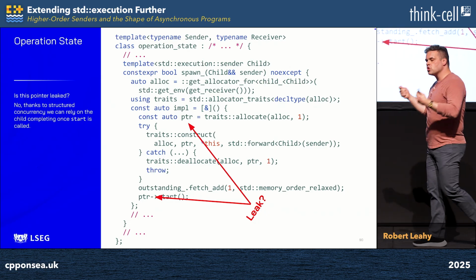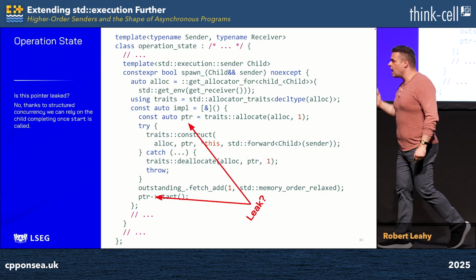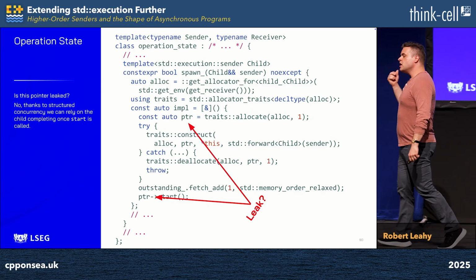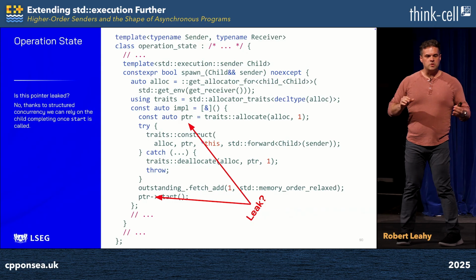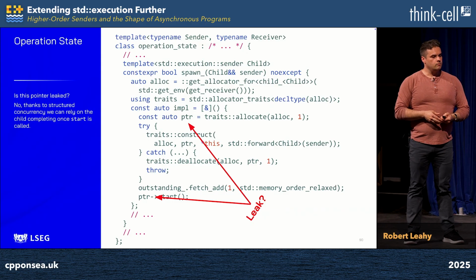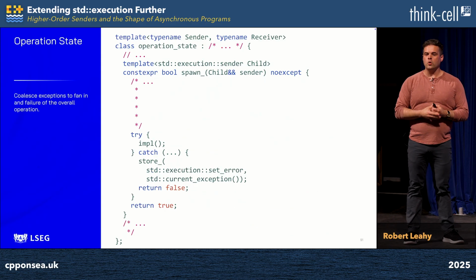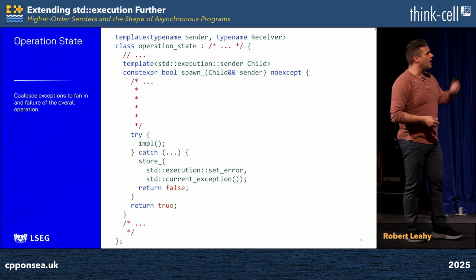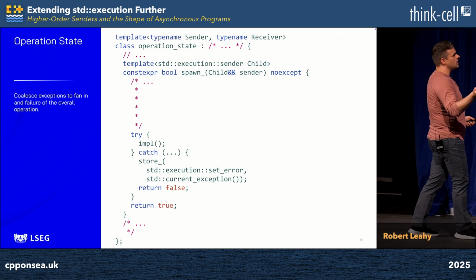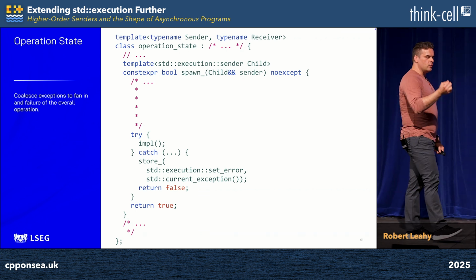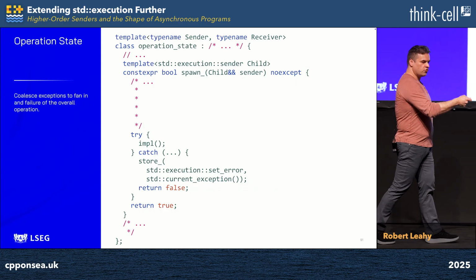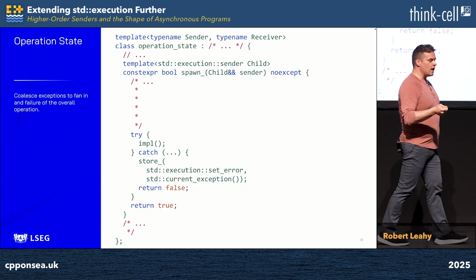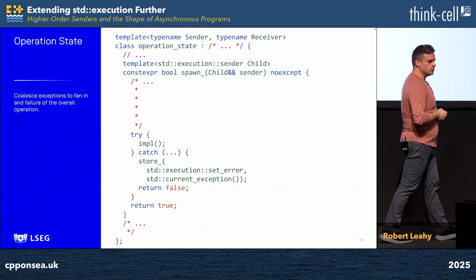Because we have a structured concurrency environment, we can rely on the finalization of our operations to perform cleanup and avoid leaks. And that's exactly what we're doing here, as we will see later in the talk. Moving on, I promised you we're actually going to invoke this implementation detail lambda, and so that's exactly what we do here. We invoke it, we catch exceptions emitted thereby, and we store them. Thereafter, we return false to report to our caller that spawning this child failed. Otherwise, we move on and we return true.